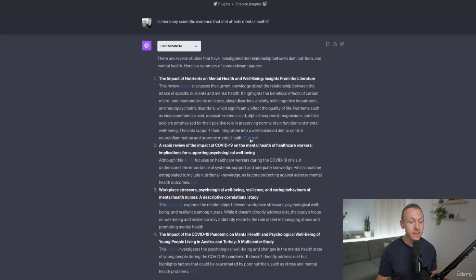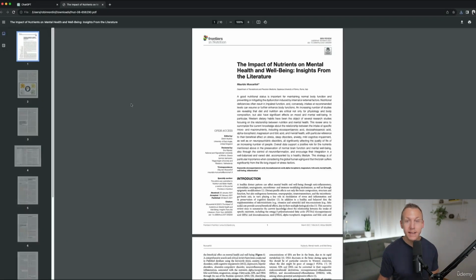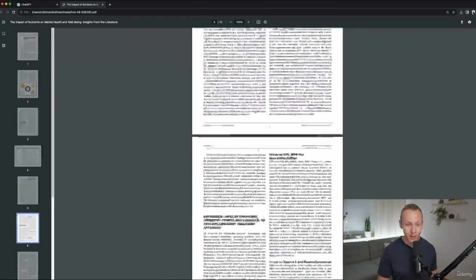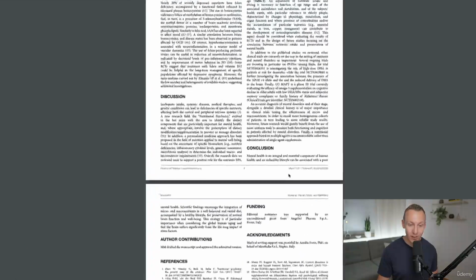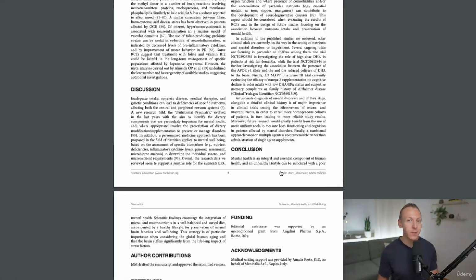So here we have the full text, and that's either going to take us to a web page or download a PDF. So I'm going to click on it and it downloads a PDF for me. And now I have access to this entire journal and I can just scroll down and check it out. Or if you're like most people, you're going to want to go down and read the conclusion mainly. But again, you can also use ChatGPT and ask for the conclusion.